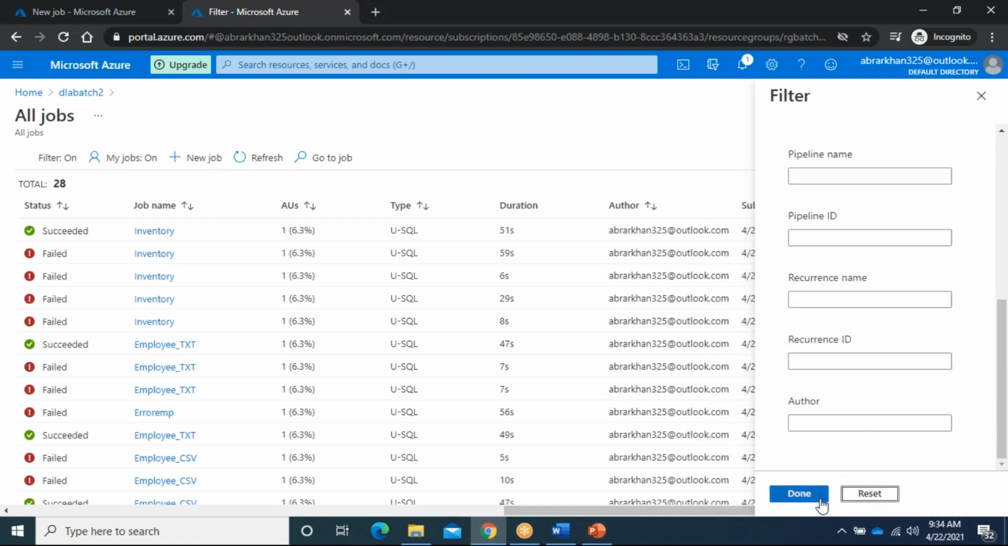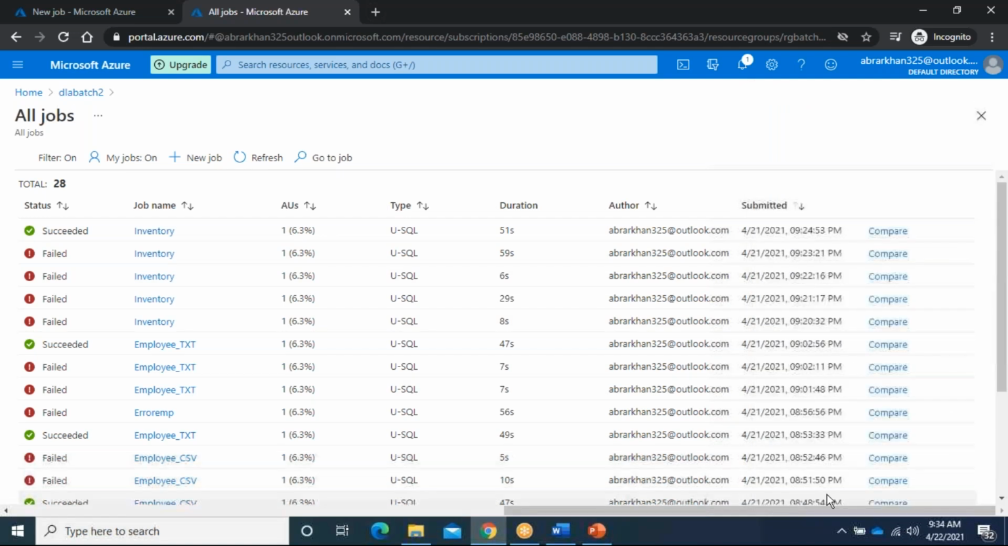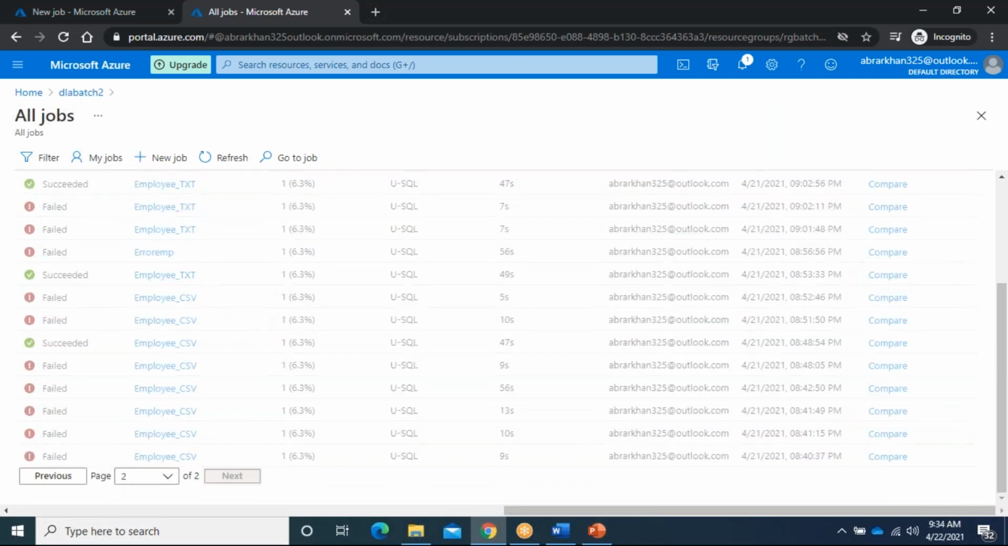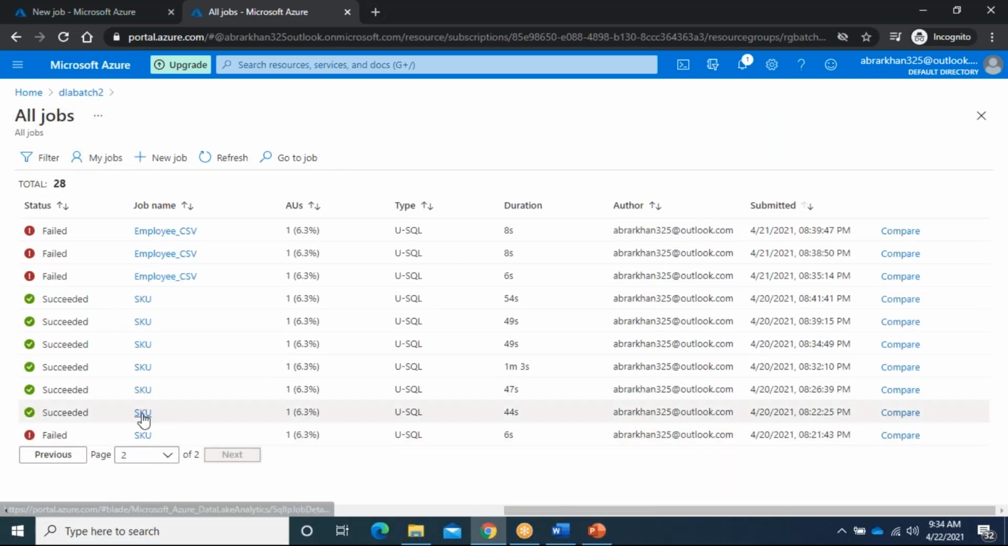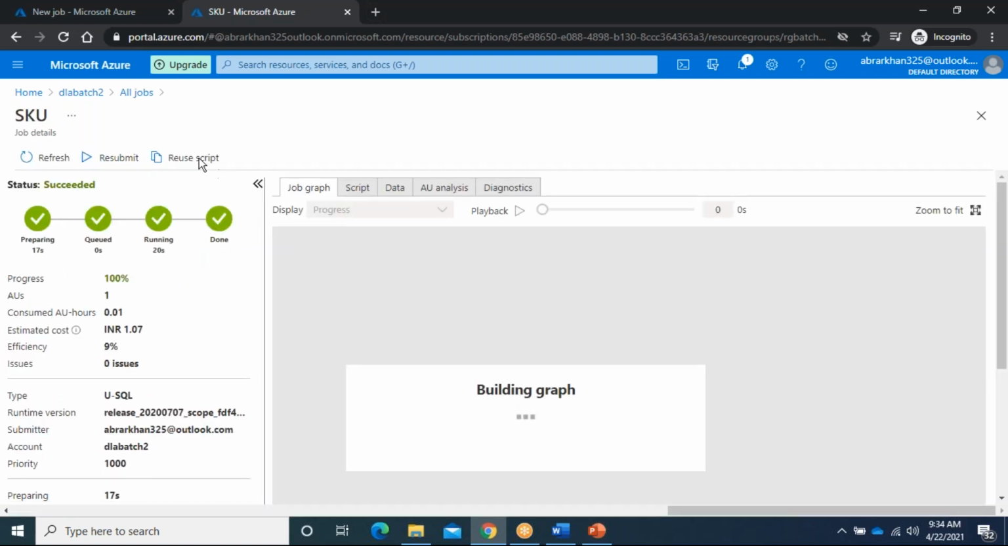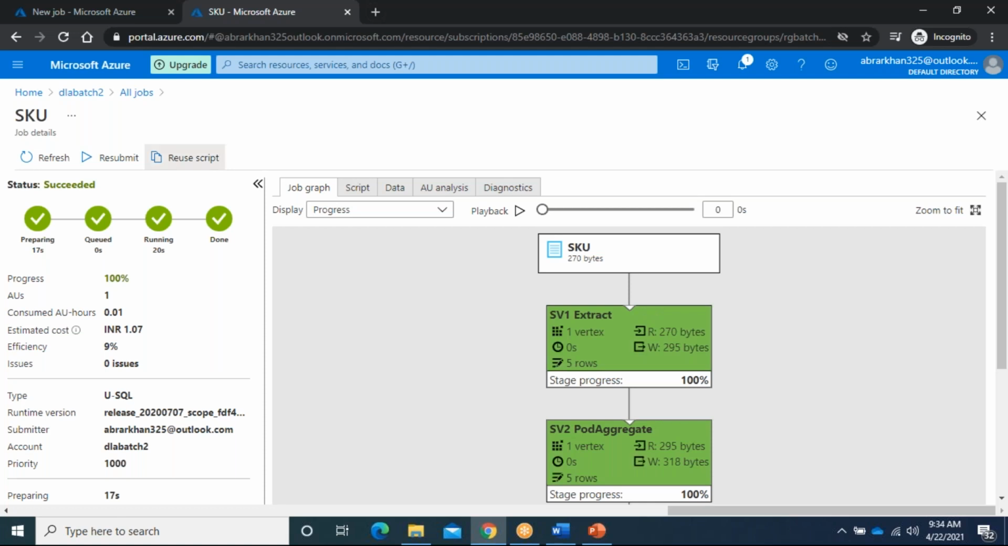Now what I can do is take some simple job, whatever I executed. Suppose I take SKU, I will give the script. You can just execute it. You can also practice. Now I will go to reuse script.